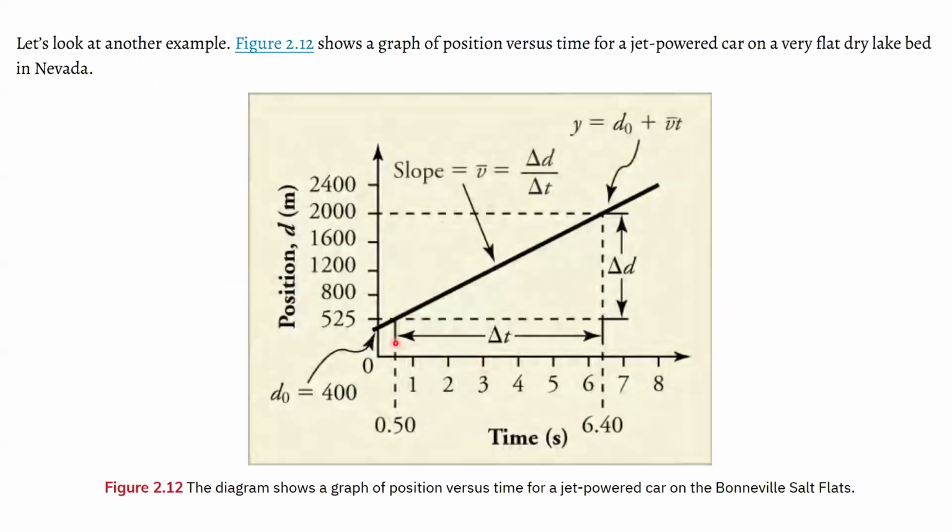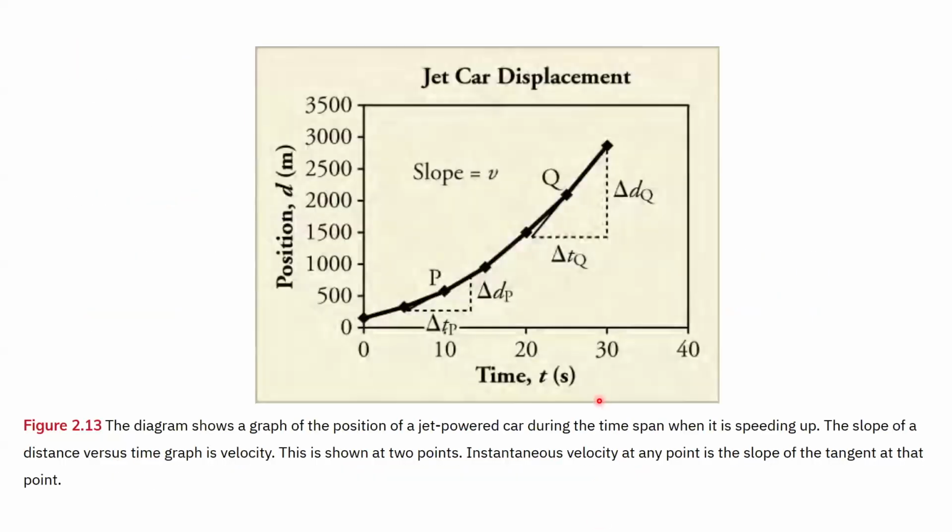But for this one, how do you calculate the instantaneous velocity? It says here, the diagram shows a graph of the position of a jet powered car during the time span when it is speeding up, when it's accelerating.